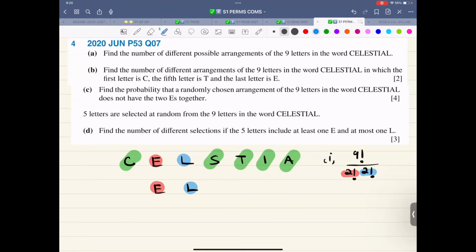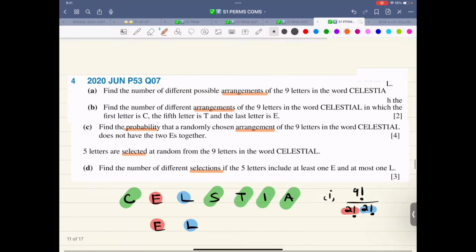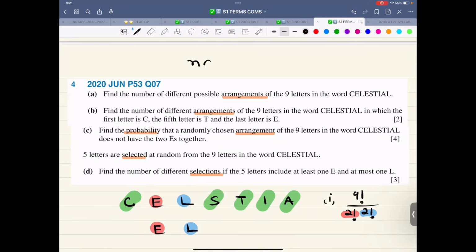Part B, find the number of different possible arrangements. First of all, let me highlight one other thing: arrangement, arrangement, arrangement with probability, and then 5 letters are selected, that is selection. So again, it's a combination of nCr and nPr. Okay, so the first part is done.